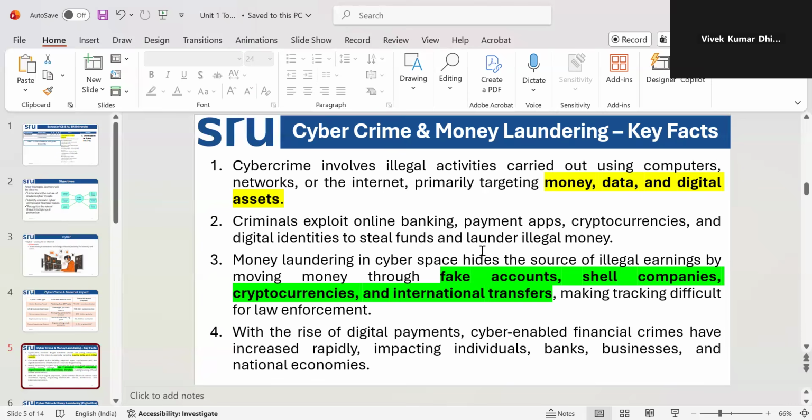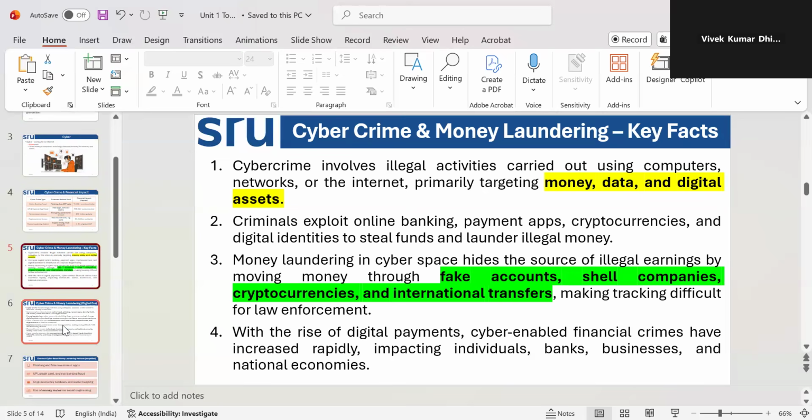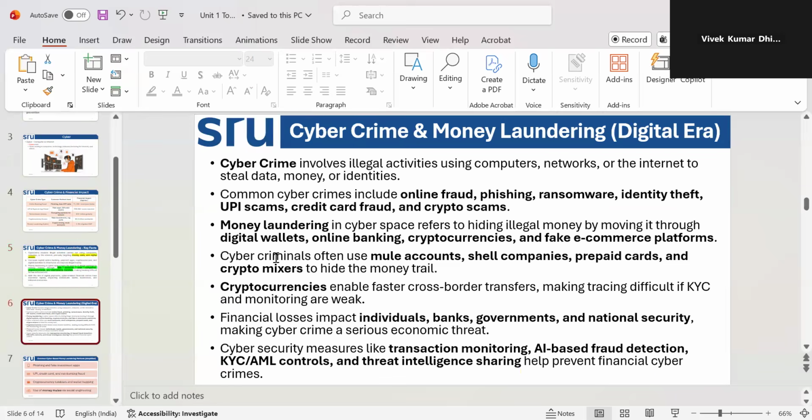Some others use fake accounts, shell companies, cryptocurrencies, and international transfers, hawalas. This kind of laundering is there, making tracking difficult for law enforcement. With the rise of digital payments, cyber financial crimes have increased rapidly. These kinds of things are there, right? So if we go into more detail, we can see what cyber crimes are.